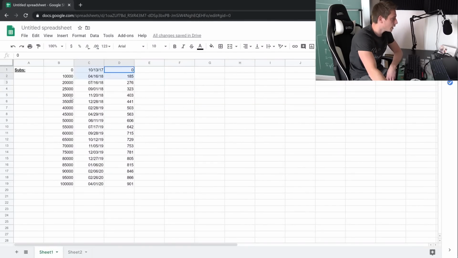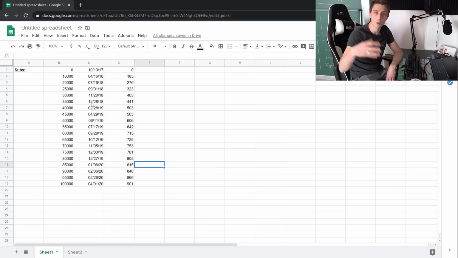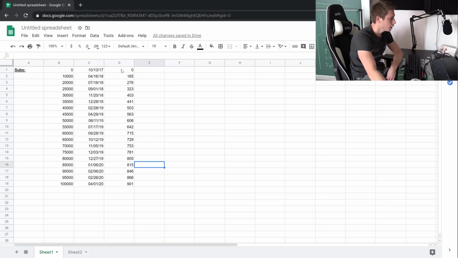So, what I have here are my subscriptions that I gained over the years, okay? So I always kept track when I reached which milestone. So I started off with the first 10,000 and 20,000 and then each and every time in 5,000 subscriber steps, okay? On the right hand side you can see the days, starting from day 0 to day 901. I converted that already, and also it corresponds to the date. My channel started out on the 13th of October 2017 and now on the 1st of April, so April Fool's Day, I actually reached 100k subscribers.